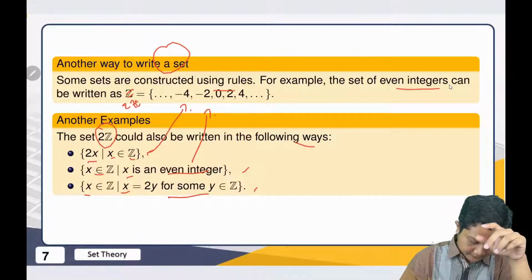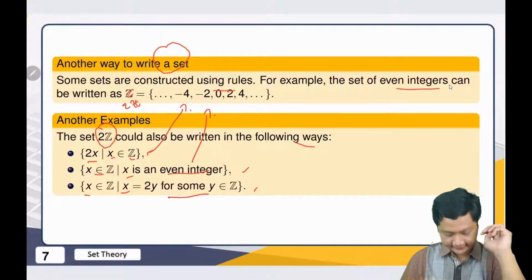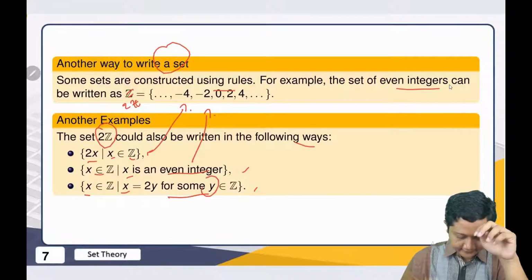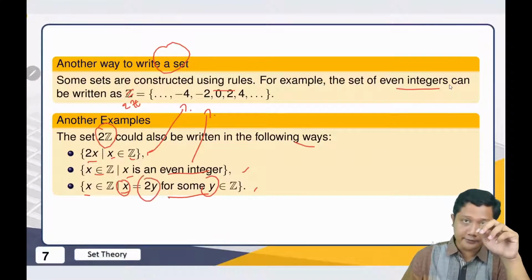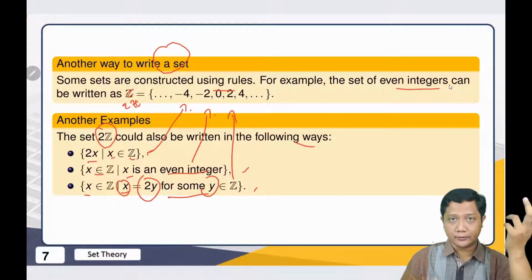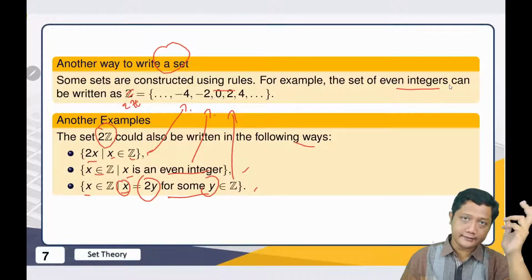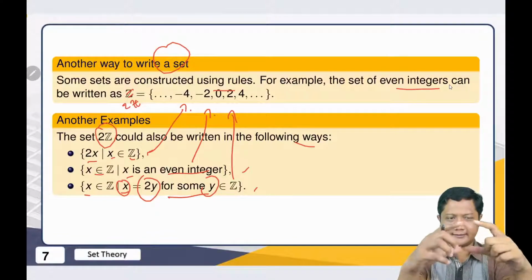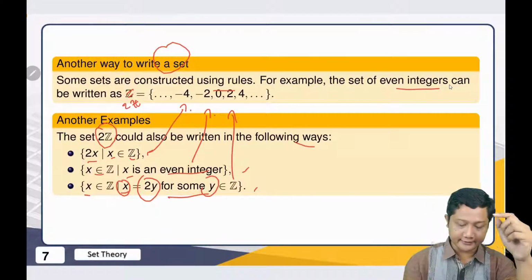So we have the symbol for some here meaning there exists an integer y such that x is 2 times y, and we will get the same set. So there are many different ways to represent the same set. It's not a single way.